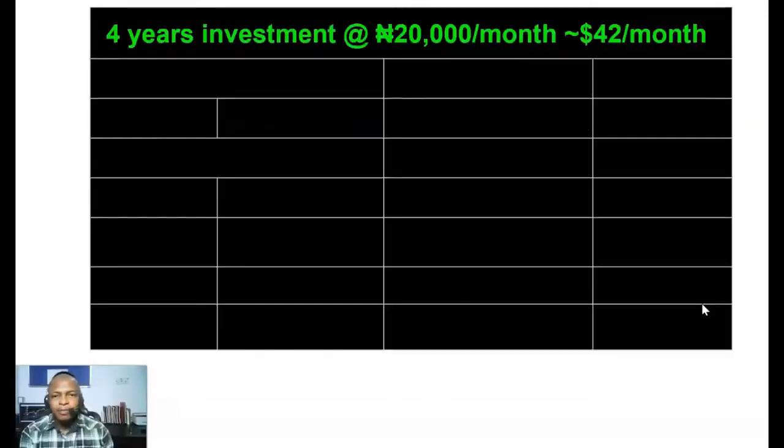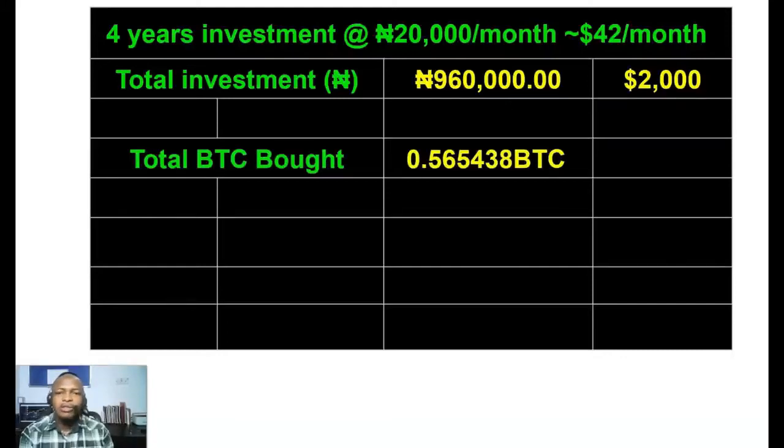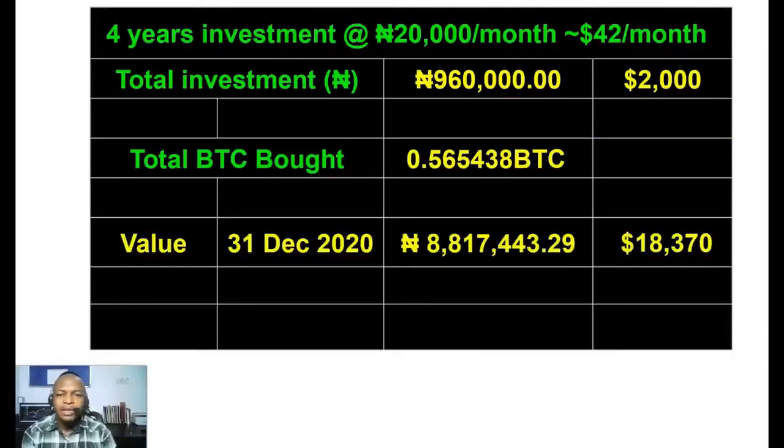But let's say, in summary, my 4-year investment plan, right? 20,000 naira monthly. Total investment is 960,000 naira, which is 20,000 naira monthly, approximately $42 a month, and 960,000 naira using the exchange rate is about $2,000 in 4 years. And total number of Bitcoin bought is 0.565438 BTC, and the value of this Bitcoin as at December 31st 2020 is 8,817,000 naira, which is about $18,370.